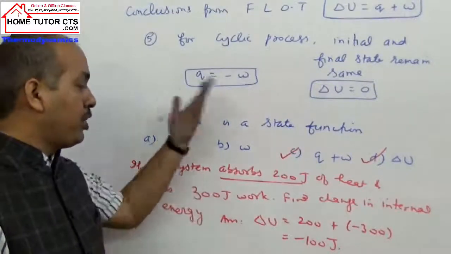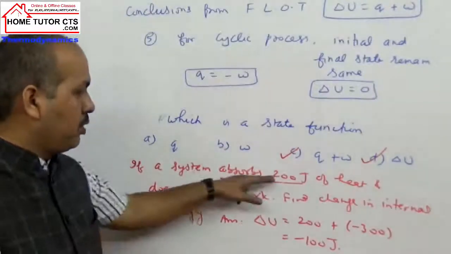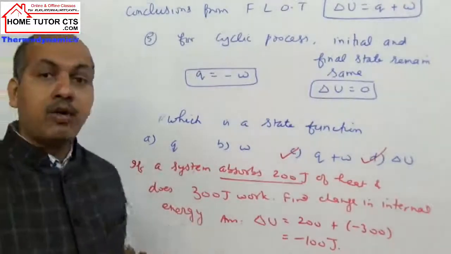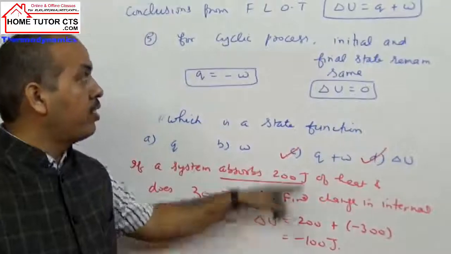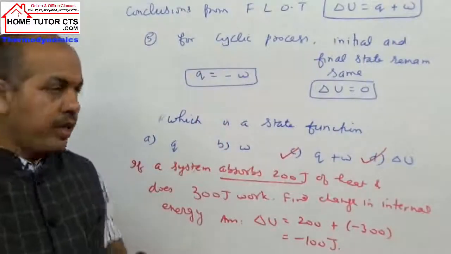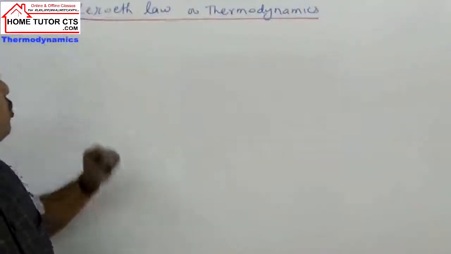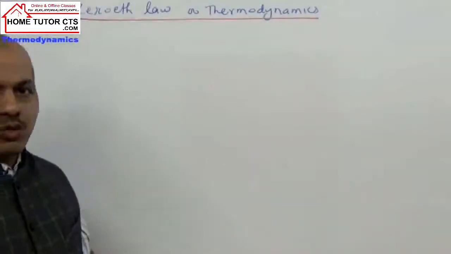Suppose the system is losing heat or work is done on the system, or both can be positive or both can be negative. So be careful in solving such questions about sign convention of heat and work and the relation of heat and work with the delta U. Okay. So before we move further, we will just introduce to you the zeroth law of thermodynamics. It is not much used in question solving.